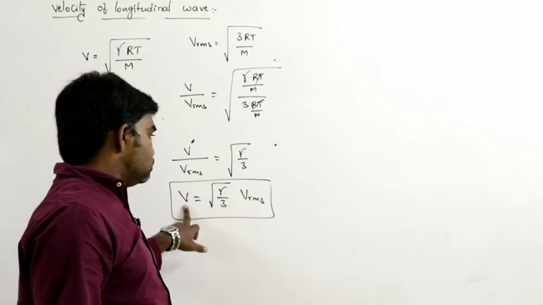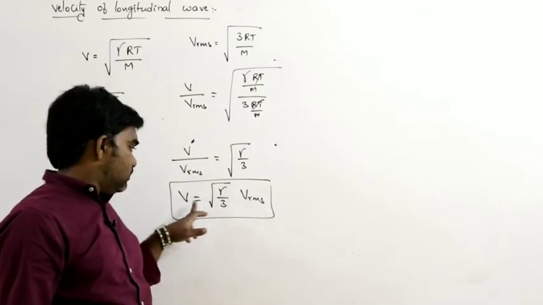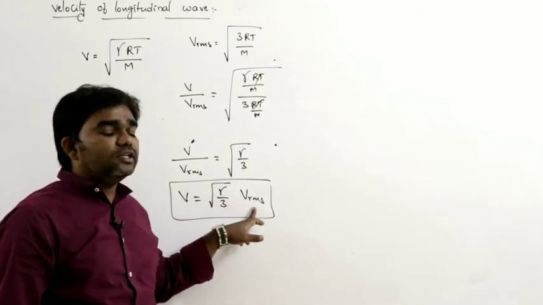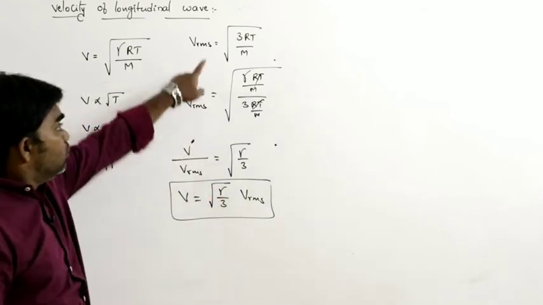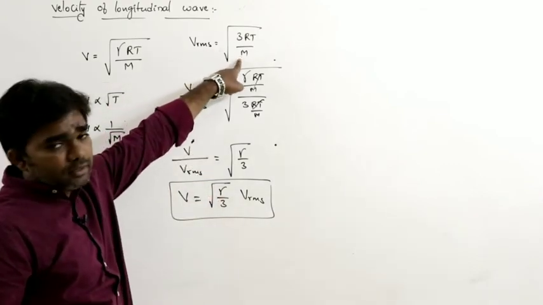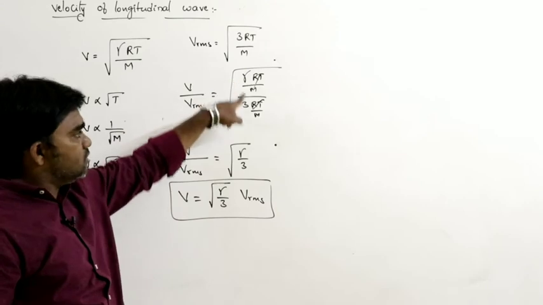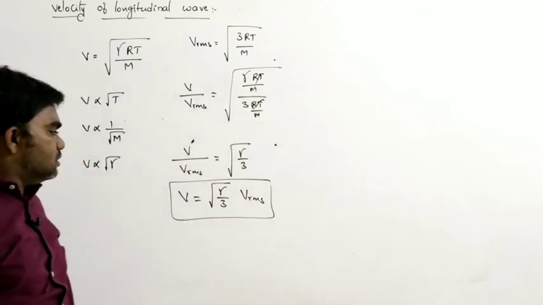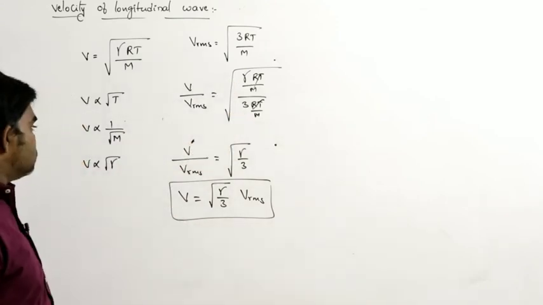The relation between the longitudinal wave and RMS velocity: V is equal to square root of gamma by 3 into V RMS. We know RMS velocity is square root of 3RT by M. So V by V RMS is equal to this. So this is the velocity of the longitudinal waves.